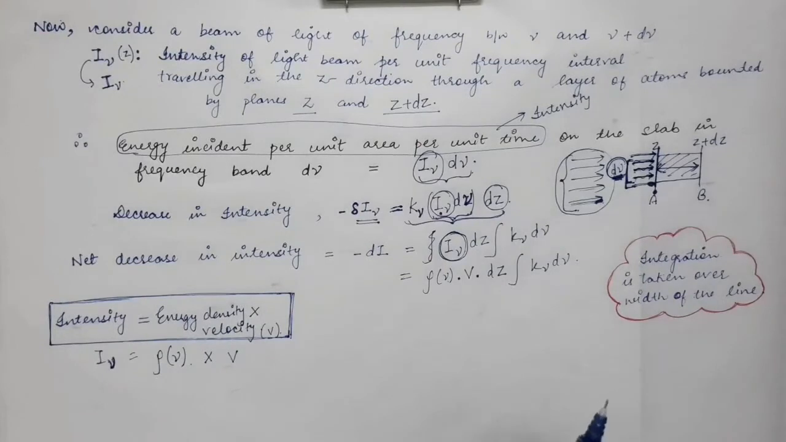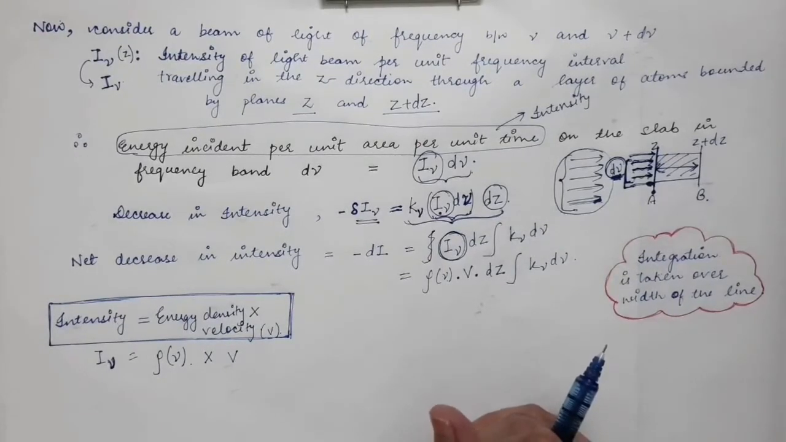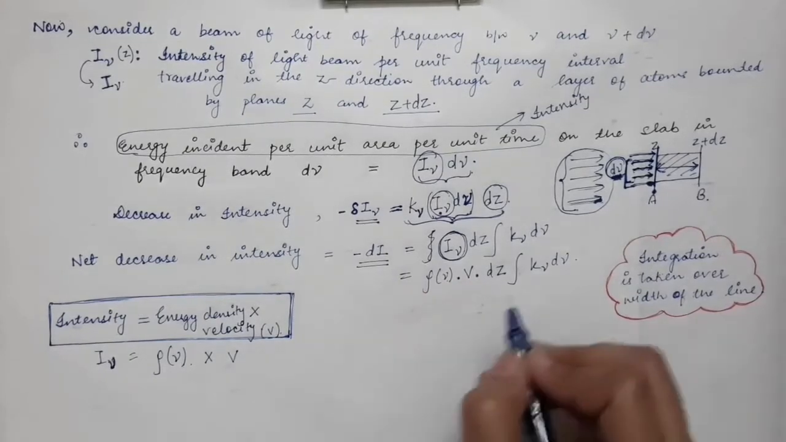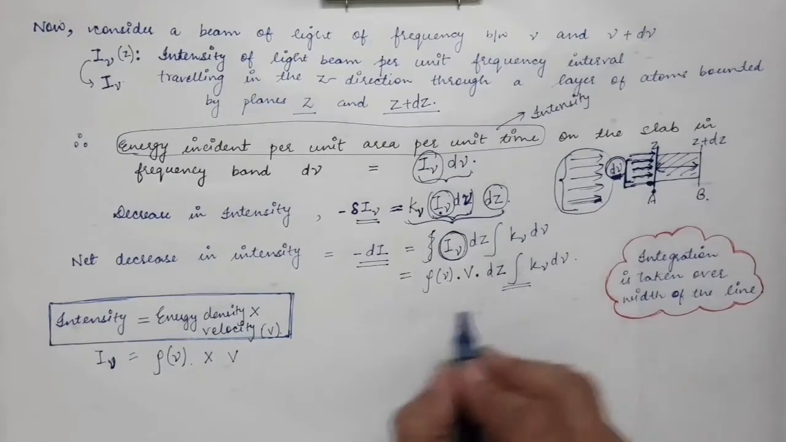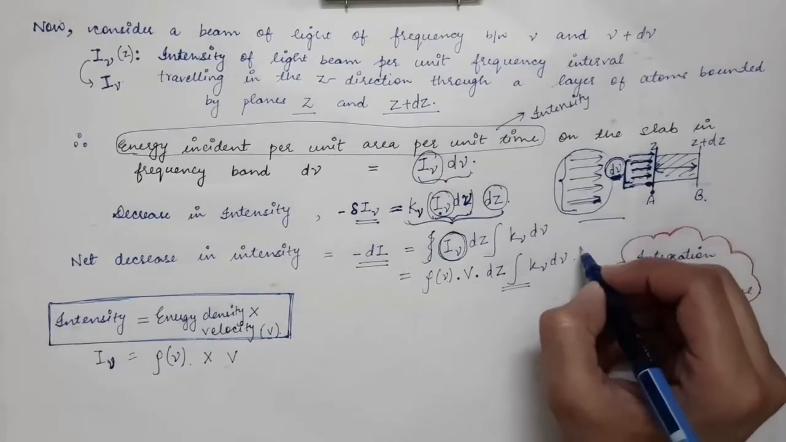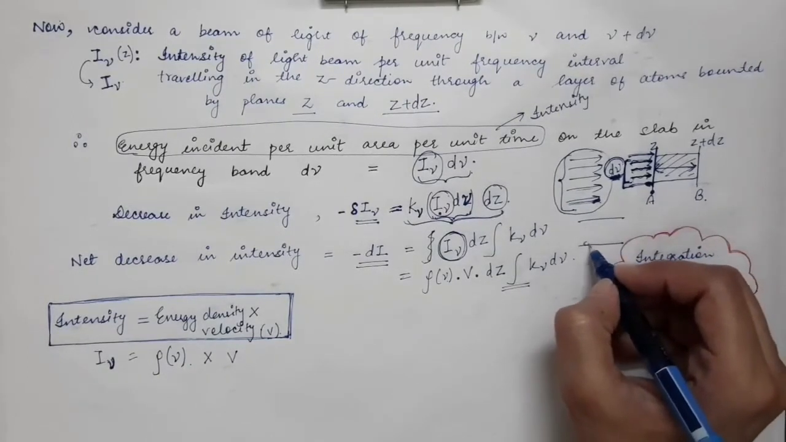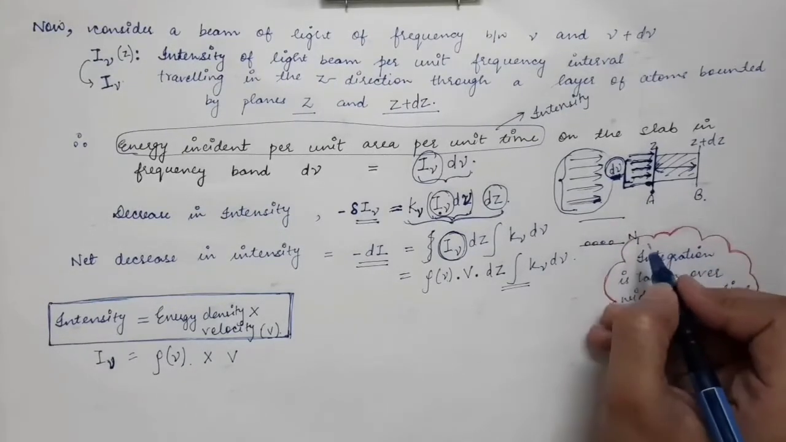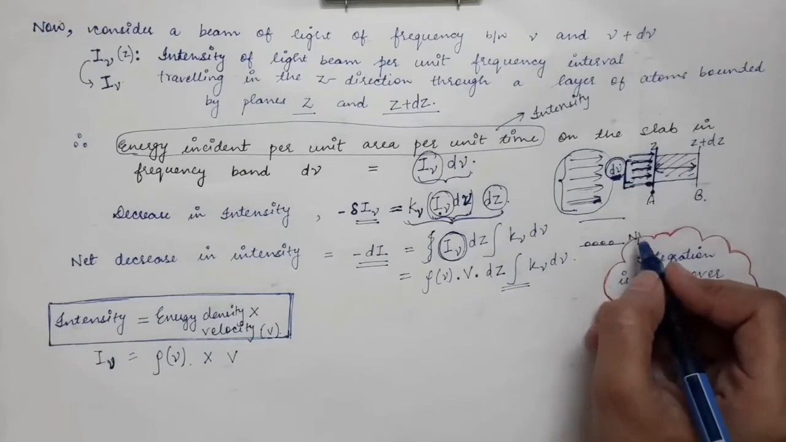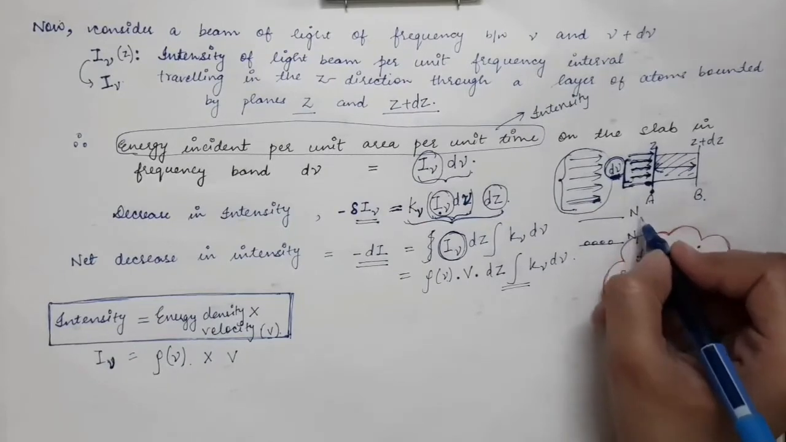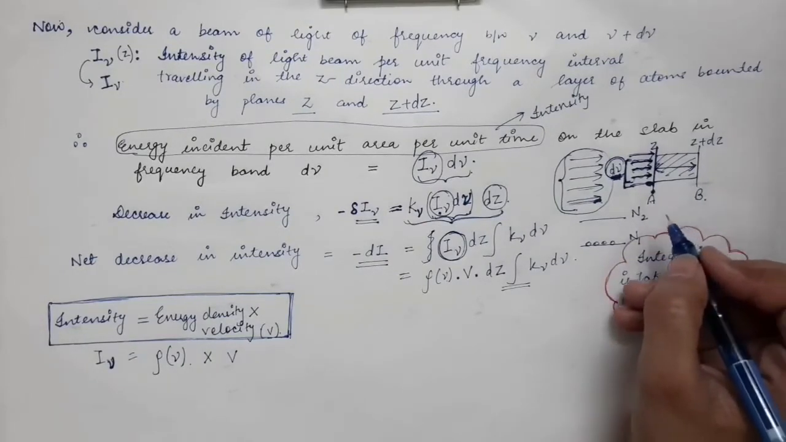Now the energy absorbed in terms of Einstein's coefficients we can find out. So this is the decrease in intensity that is given by this expression. Now we will find the decrease in intensity in terms of Einstein's coefficients. If you have two levels like this, let's say n1 atoms per unit volume are present in the ground state, and n2 atoms per unit volume are present in the upper state.